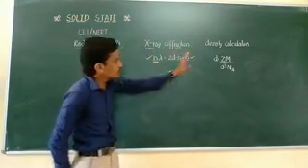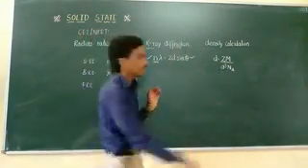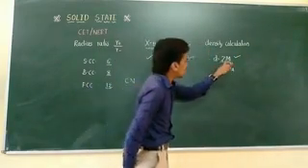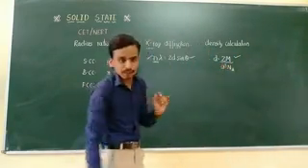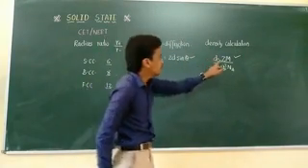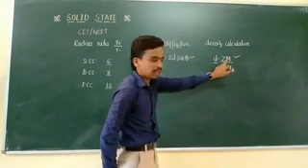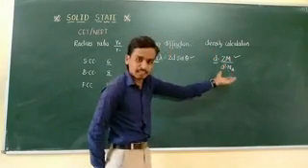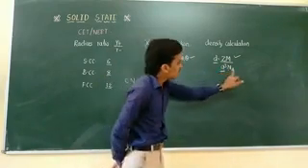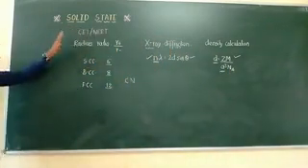The last calculation is the density of a solid, calculated by the formula, which is quite important in theory also: d is equal to Z M divided by a cube N A. These have the regular notations: d is density, Z is the number of atoms, M is molecular weight, a cube is edge length cubed, which can also be considered as volume, and N A is Avogadro's number. These are the important points in solid state.